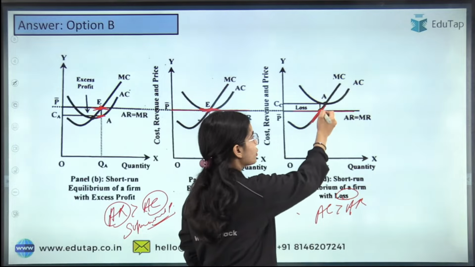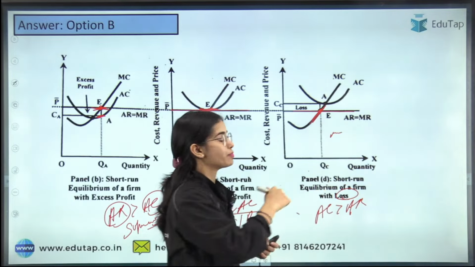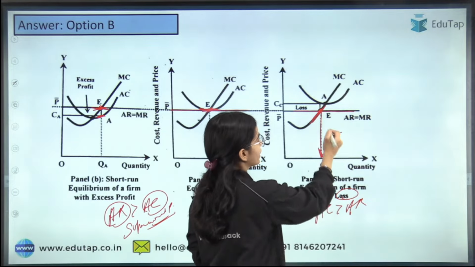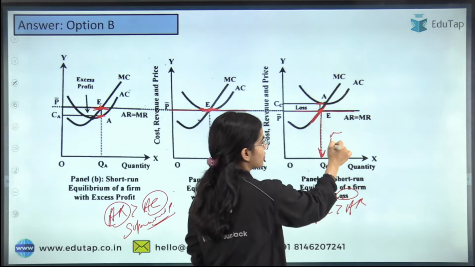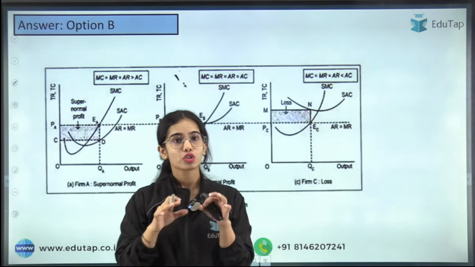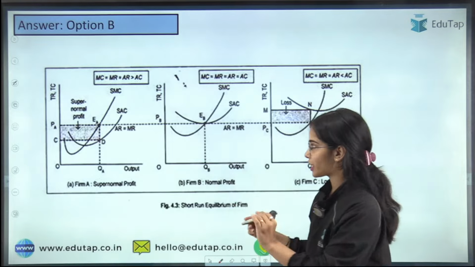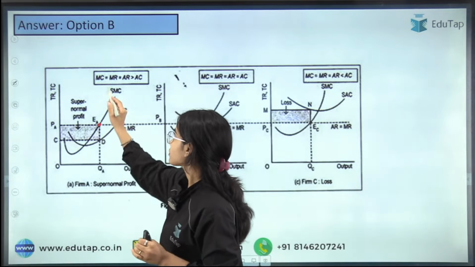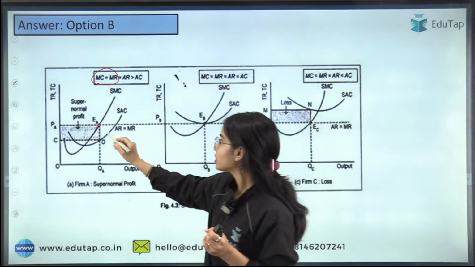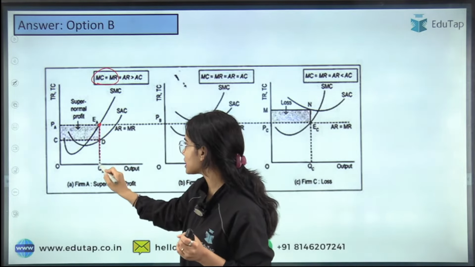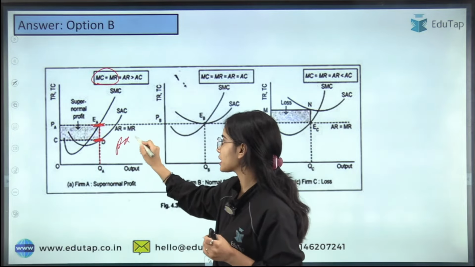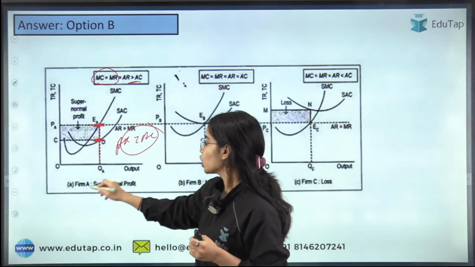Now in this one, the equilibrium point is where MR is equal to MC and MC is cutting the MR from below. At the equilibrium quantity, the average cost is greater than the average revenue, so here you are making losses. So always check at the equilibrium quantity, where MC is equal to MR and MC is cutting the MR from below: if the average revenue is greater than the average cost, you are making supernormal profits.